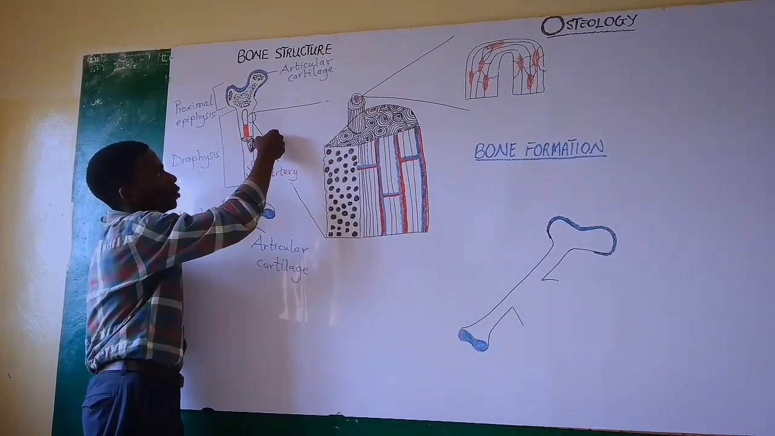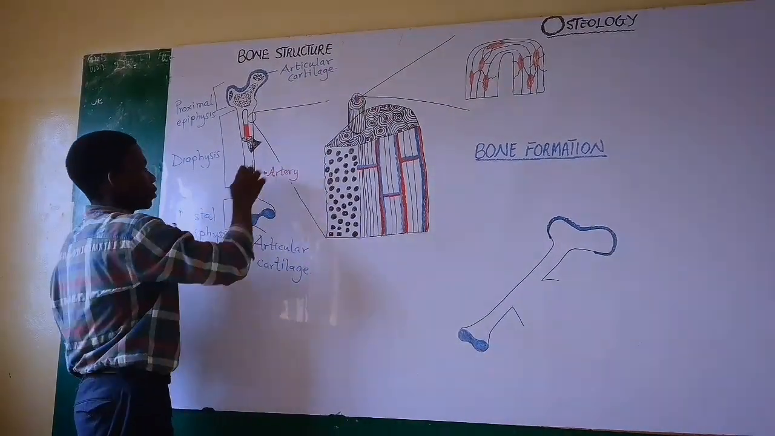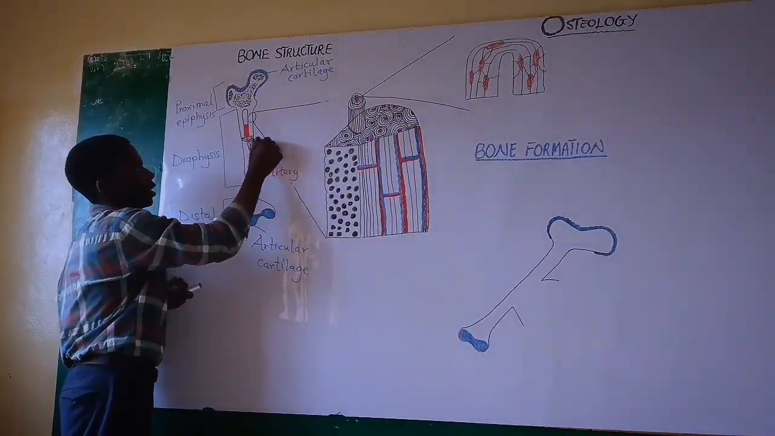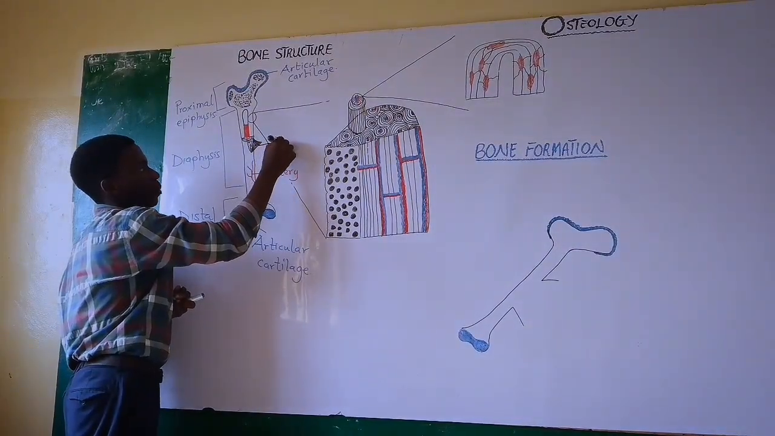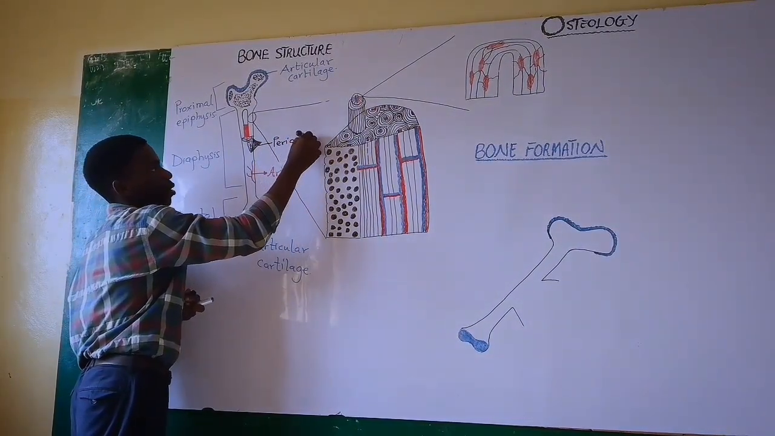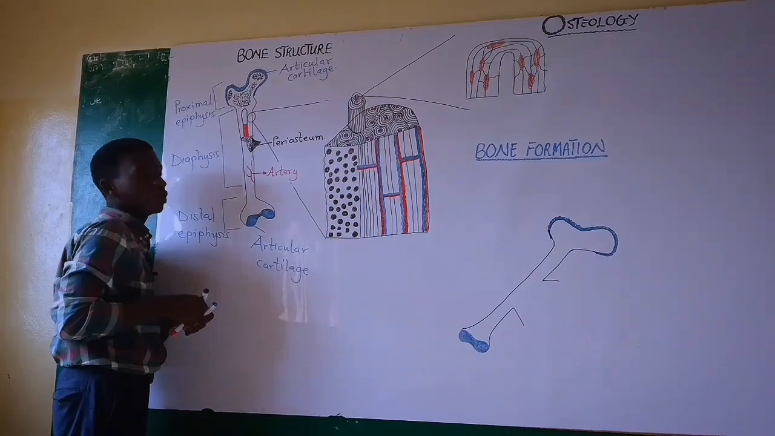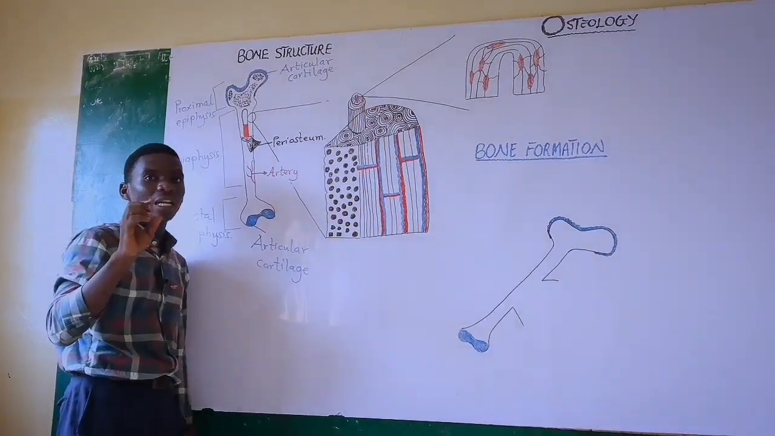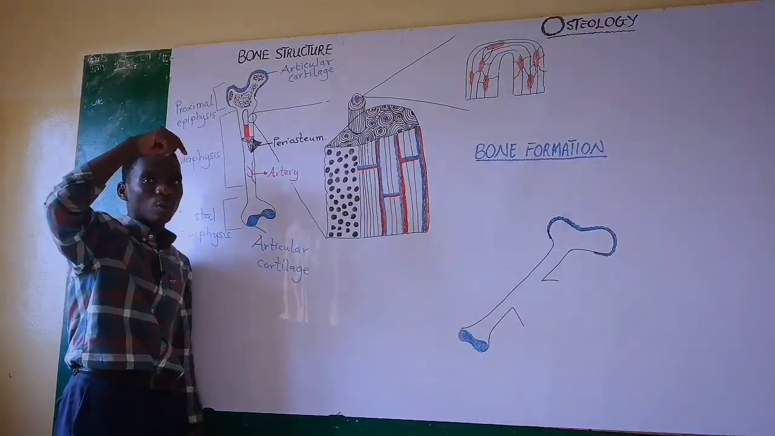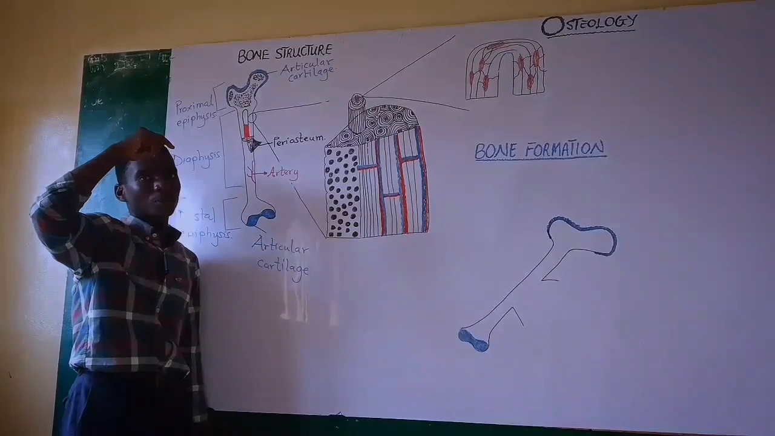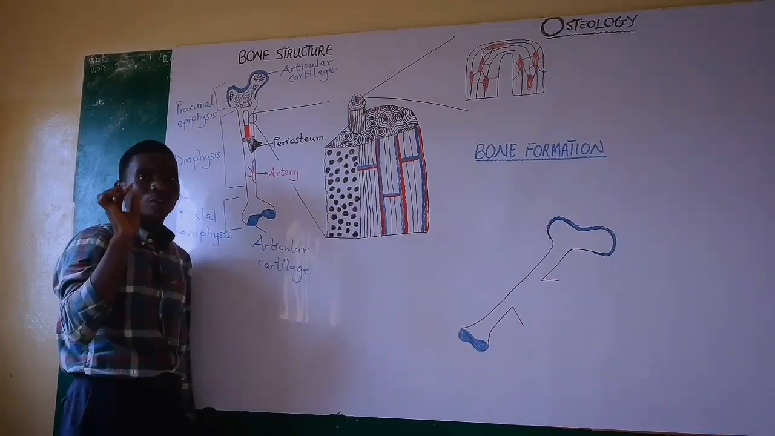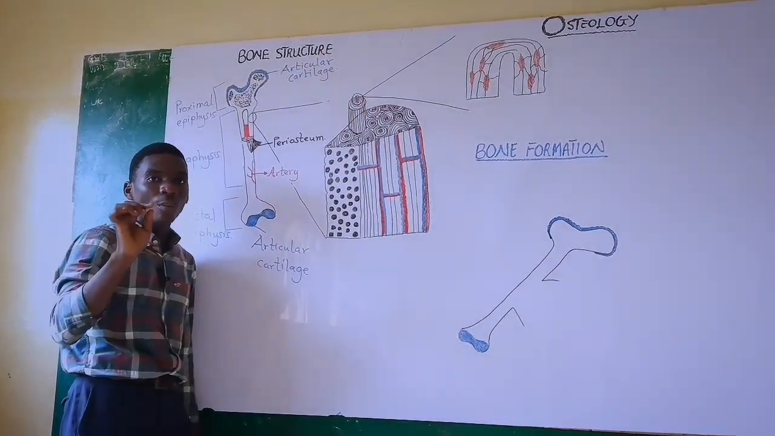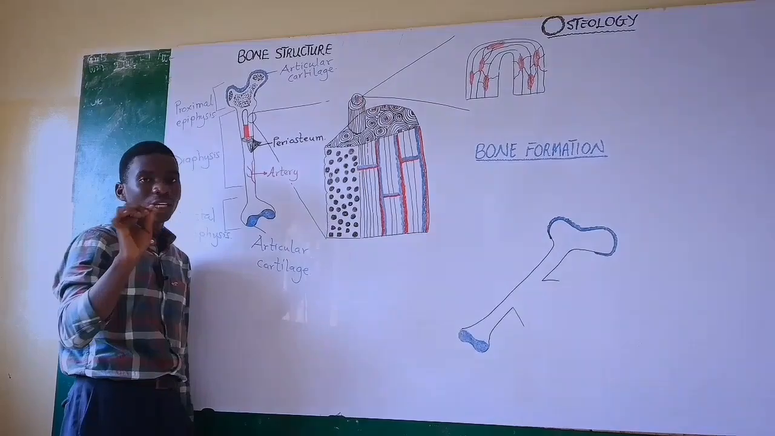Now you can see that this portion of the bone is being peeled off. What is this part called? This part is called the periosteum. The periosteum is a thin fibrous membrane layer which surrounds the compact bone and it protects the compact bone. So it's a thin fibrous membrane layer which surrounds compact bone and it's what? It protects the compact bone.